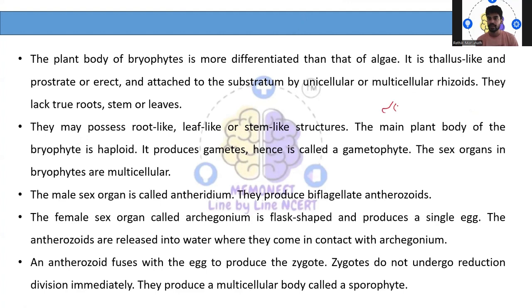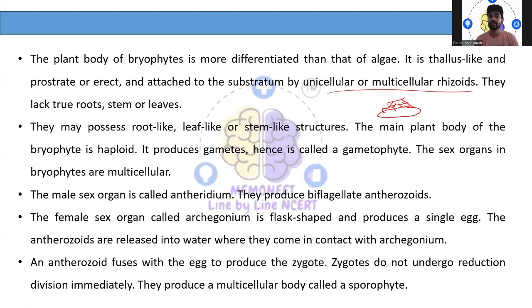So it will be kind of like this. If it is rock, they will always be attached to the substrate, that is rocks or some plants or other trees, by either unicellular or multicellular rhizoids. So they actually lack true roots, true stems and true leaves. Instead, they possess root-like and stem-like structures.